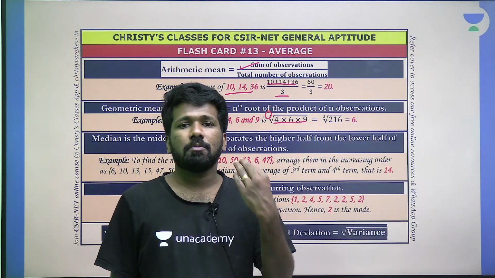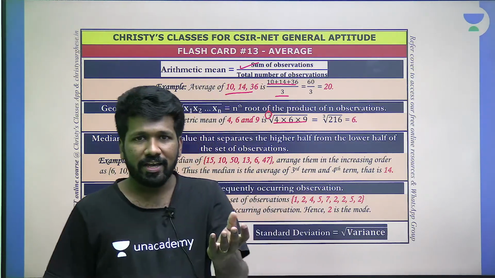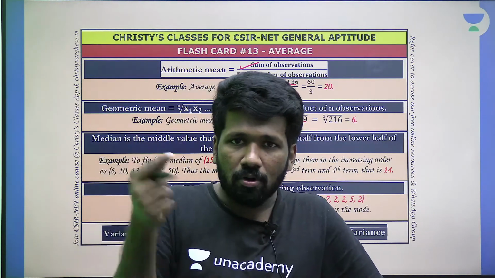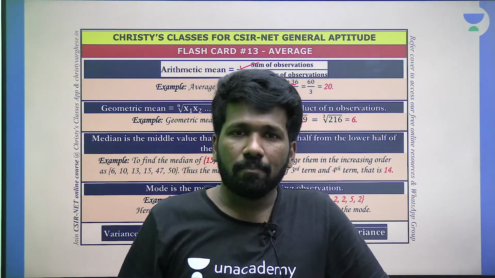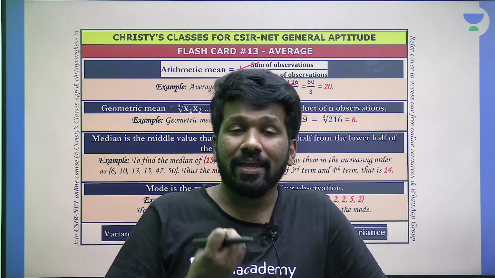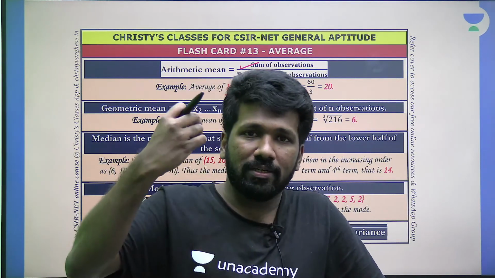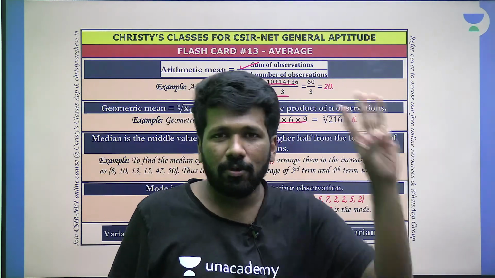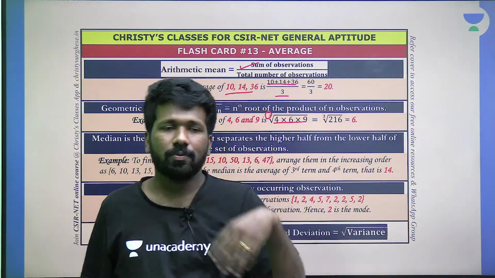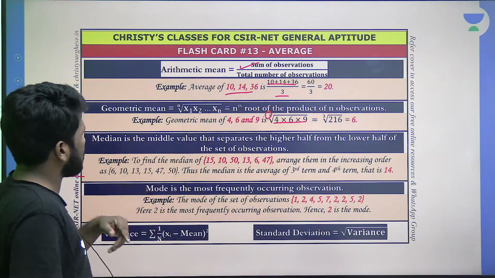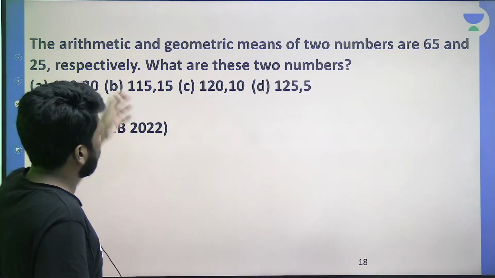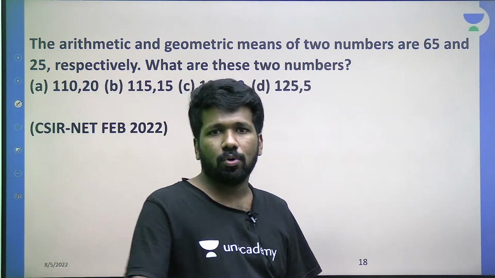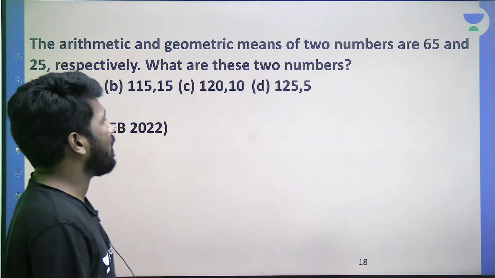So arithmetic mean में sum of observation करके number of observation से divide करना है. Geometric mean में product करके, not divide, take the root. कौन सा root? कितना observation है उतना root लेना है. 3 observation है तो third root, 2 observation है तो square root. In the question we are discussing now, 2 observations only are there. So product of numbers का square root करना है geometric mean के लिए.